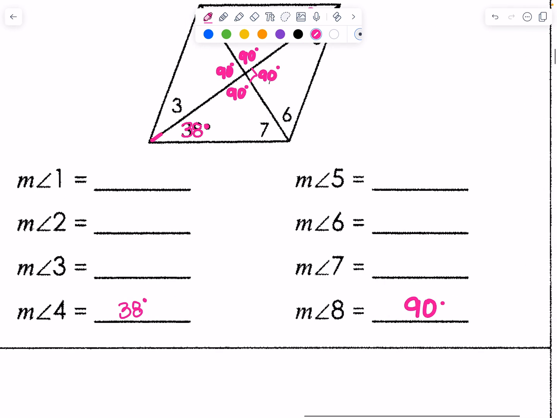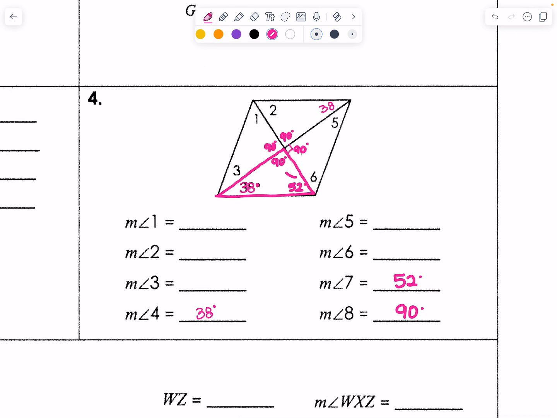I can now see that I have a triangle with 2 angles that are present. All I need to do is find 7. So 180 minus 38 minus 90. 7 is going to be 52 degrees. Okay. And then again, I can do my opposite interior. So 2 is also going to be 52 degrees, right? Okay.